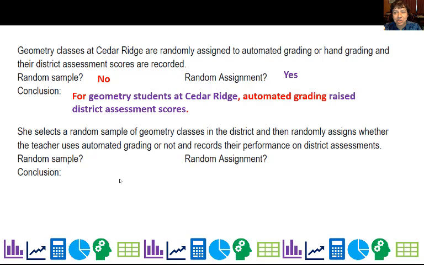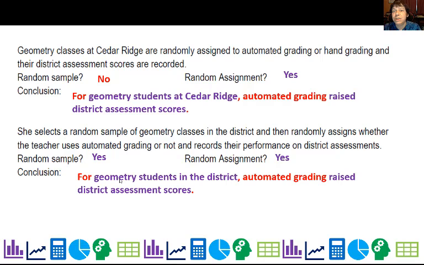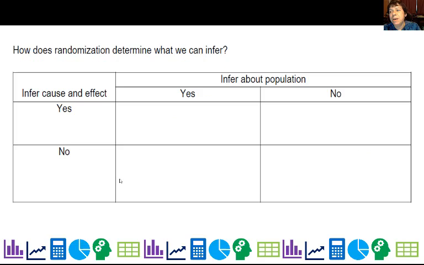Then I'm doing the gold standard, which is a random sample and random assignment, all right? So I could very much generalize not only about who, which would be the geometry students in the district, even though I didn't include everyone, and I can infer causation, that automated grading actually raised district assessment scores. So that's kind of the idea of what kind of conclusions you can make based on the use of randomization in a study.